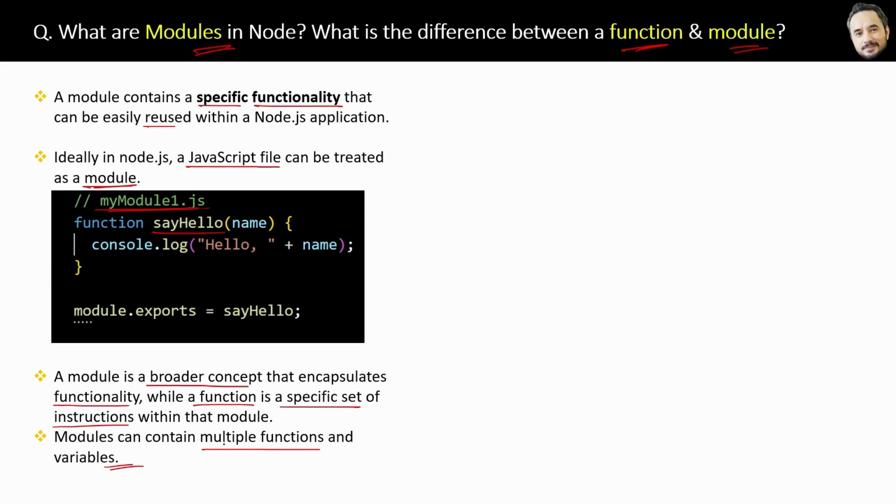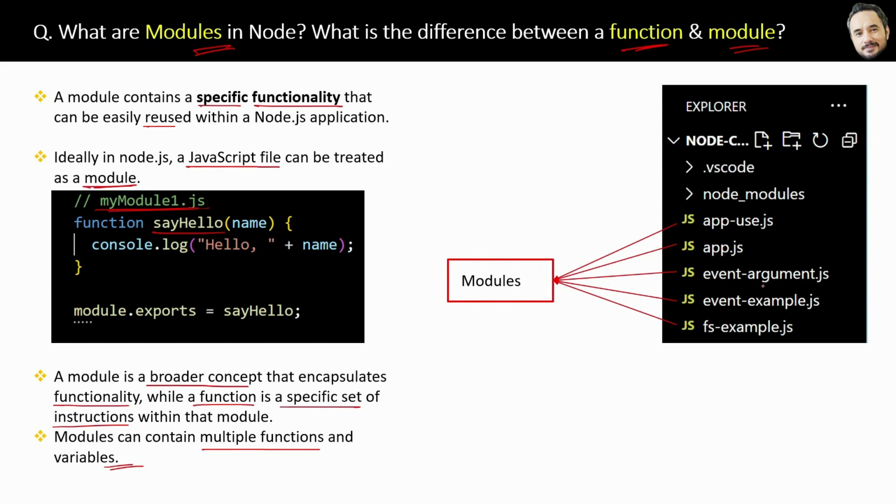In a Node project, normally we create JavaScript files. So like this, one JavaScript file represents one module. But yes, you can put more than one module in a single JavaScript file, but that is not a recommended approach. You should never do it. So great, that's the answer to this question.